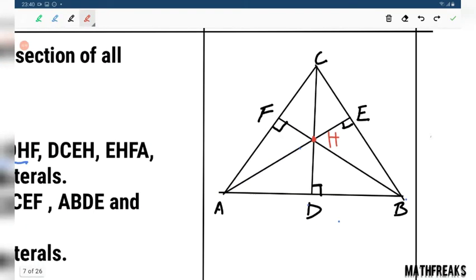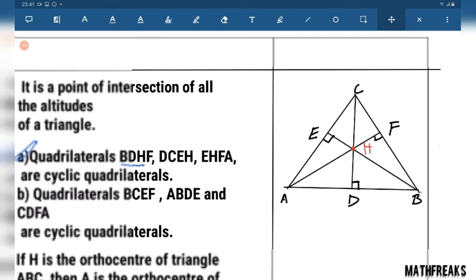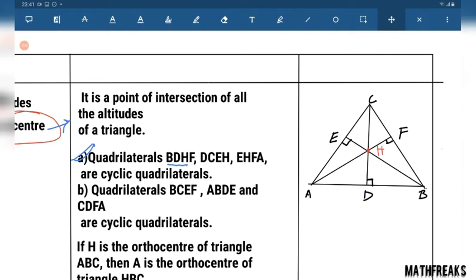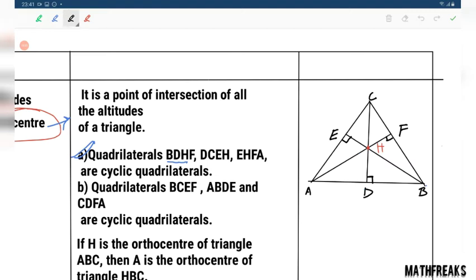I guess the order has been disrupted here. Now we are having quadrilateral BDHF, DCEH.